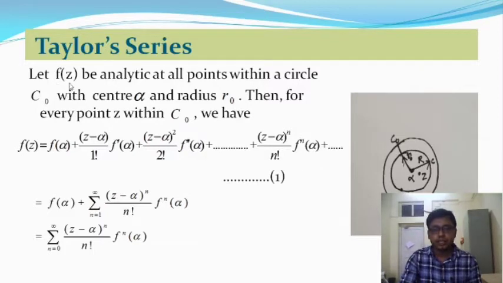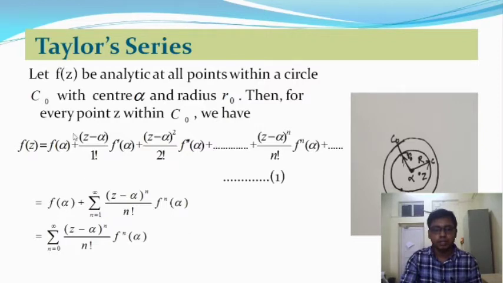Let f(z) be any analytic function at all points within the circle C0 with center at the point alpha and radius R0. Look at the figure here: C0 is the circle, alpha is the center of the circle C0, and the radius is R0.